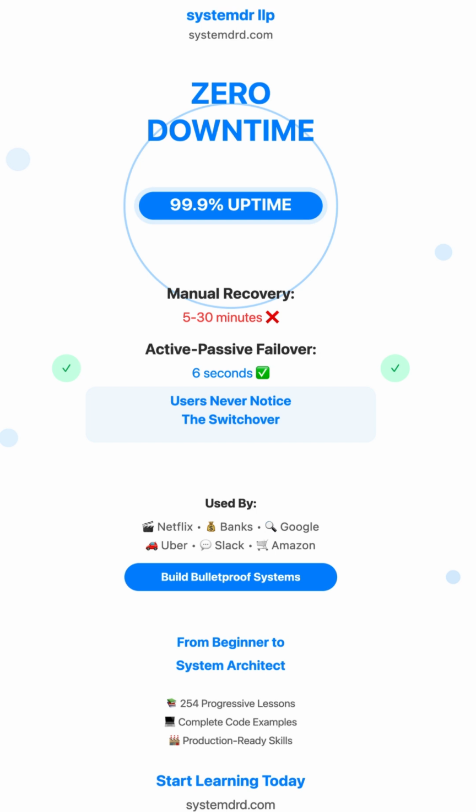Zero-downtime achievement. Let's talk about the difference between amateur and professional distributed systems. When an amateur system's main server crashes, users get error pages for 5 to 30 minutes, while engineers frantically restart servers and restore data. Professional systems achieve what we call zero-downtime failover. When a server fails, users don't even notice. No error pages, no loading screens, no interrupted transactions. The system seamlessly switches to backup servers in under 10 seconds.